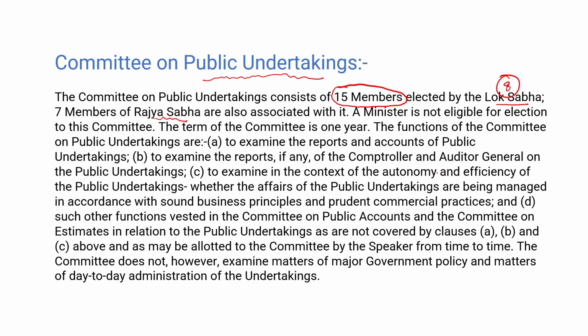Same as the Estimates Committee, a minister is also not eligible for election to this committee. In the Committee on Public Undertakings, a minister cannot be a member.